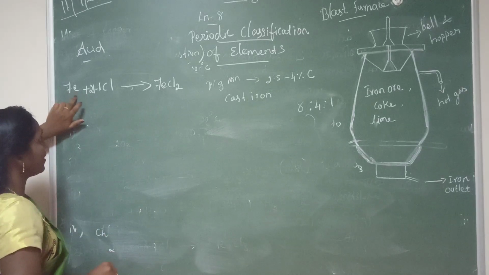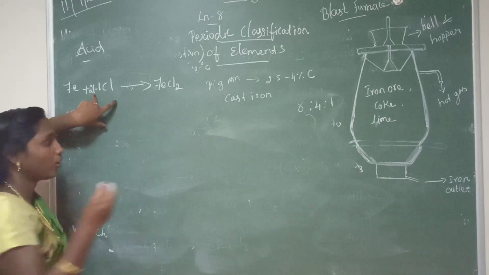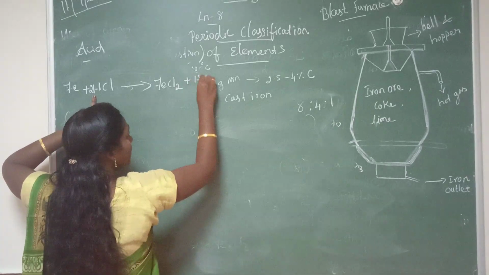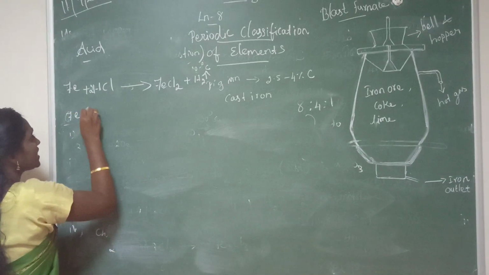So the FeCl2, then remaining how many hydrogens are there? 2 hydrogens. So that hydrogen will be liberated. Okay. Then next, iron reacts with the sulfuric acid.